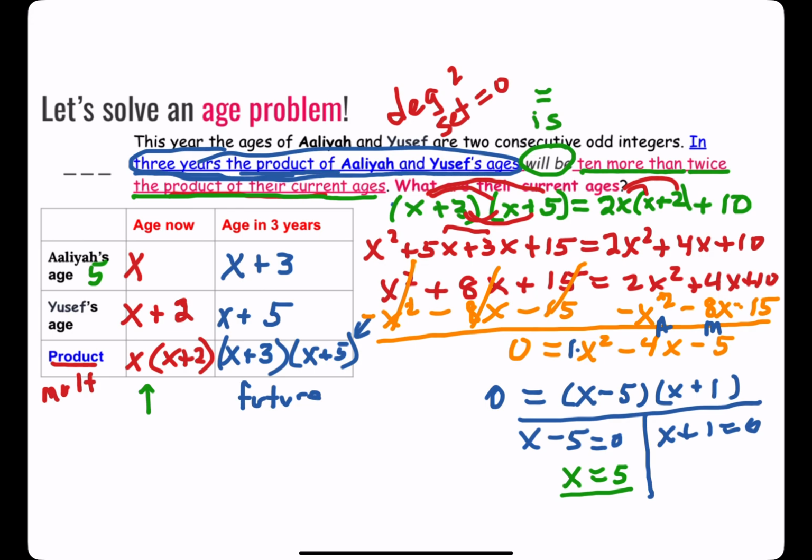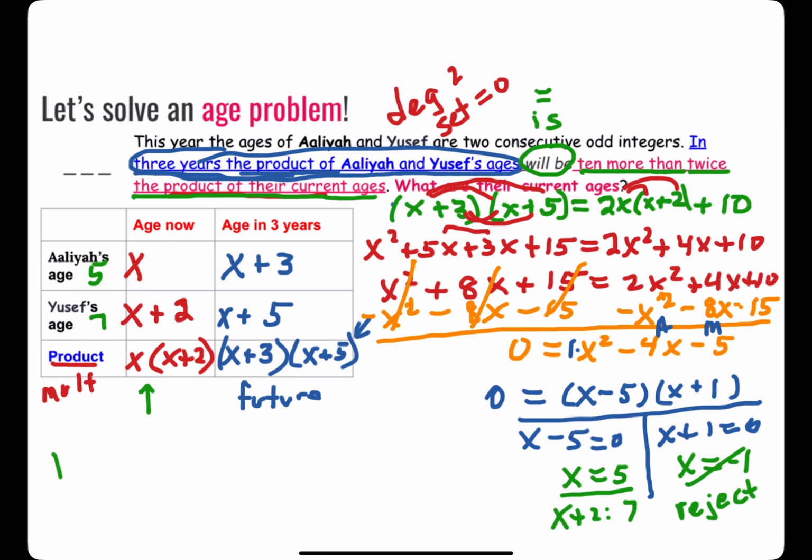Well, sure. Ayala could be 5 years old. That would mean Yusuf would be x plus 2. He would be 7. Well, that could be Yusuf's age. Those are plausible ages for Ayala and Yusuf. But if my other factor, x plus 1 equals 0, I would get x equals negative 1. That is not plausible. Nobody can be negative 1 years old, so I reject that solution.